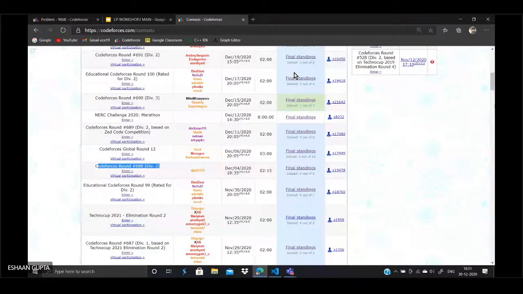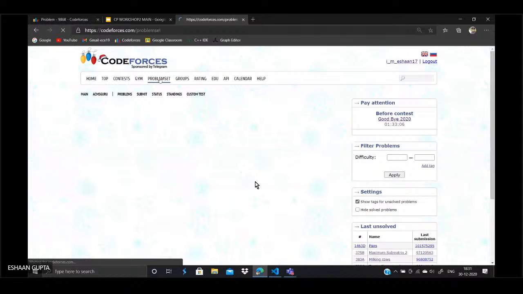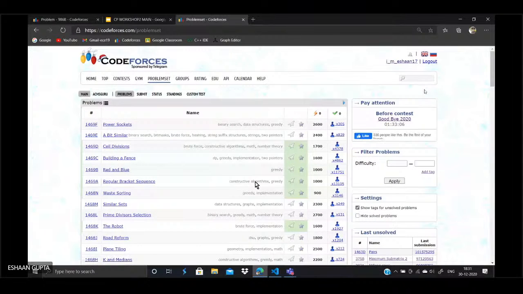Now coming to how you are going to practice on this platform. So you see this problem set over here. You click on problem set, and you see that Codeforces has almost infinite problems to offer to you. Every 2 to 3 days, 6 new problems are added to the system. All right. So each problem has some difficulty over here.